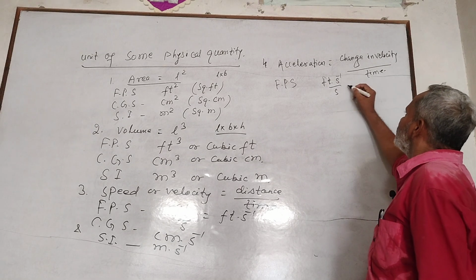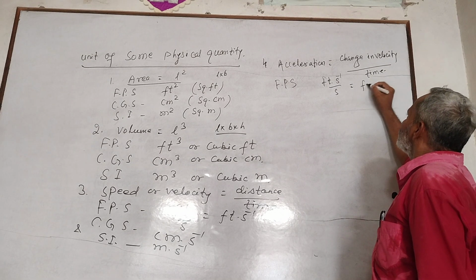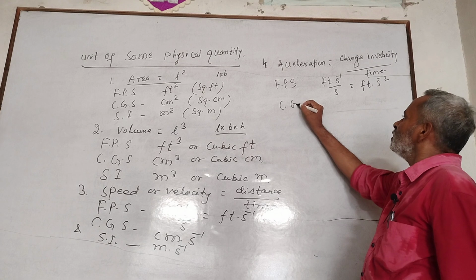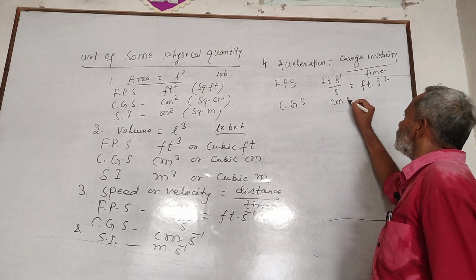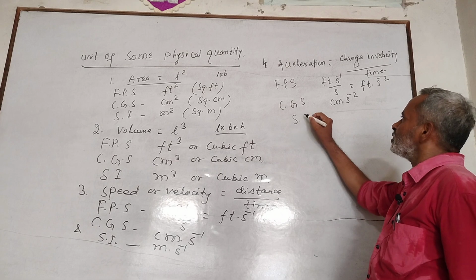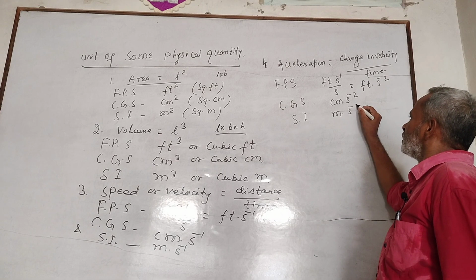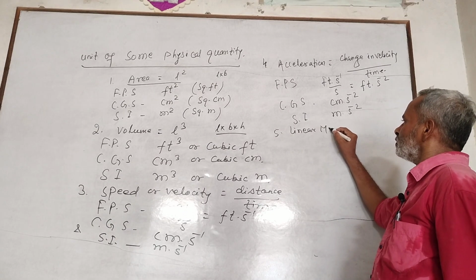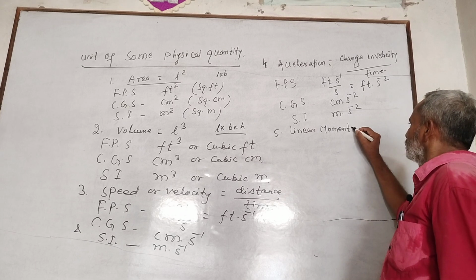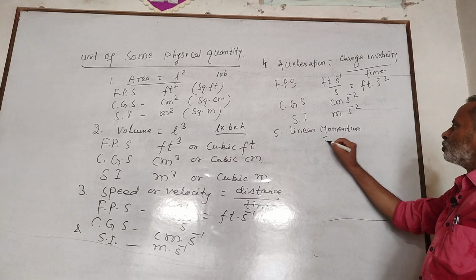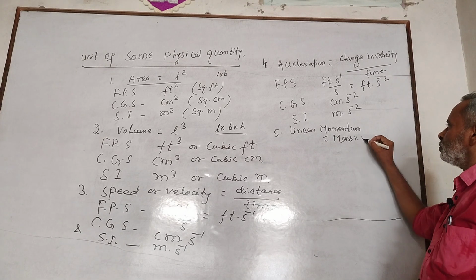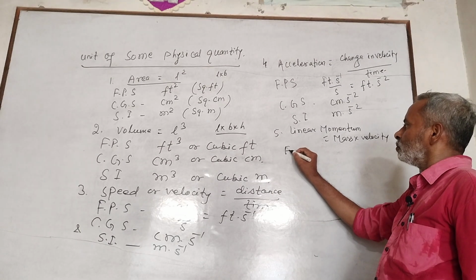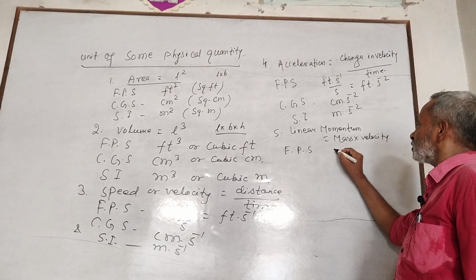Linear momentum equals mass into velocity. In FPS, unit of mass is pound and velocity feet per second. In CGS, gram cm per second. In SI, kg meter per second.